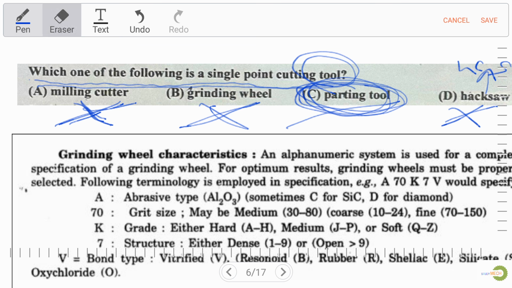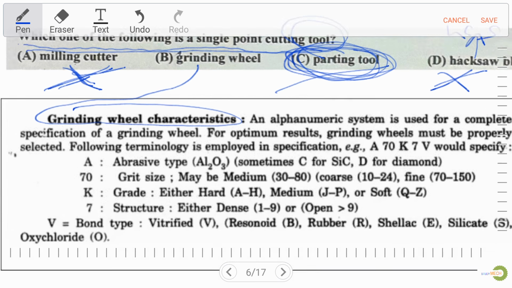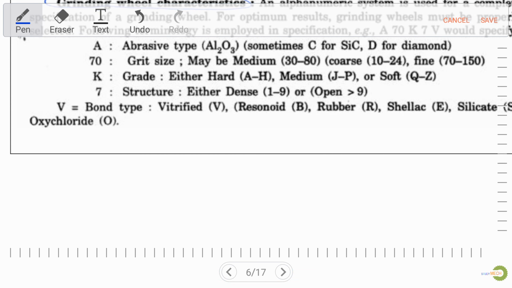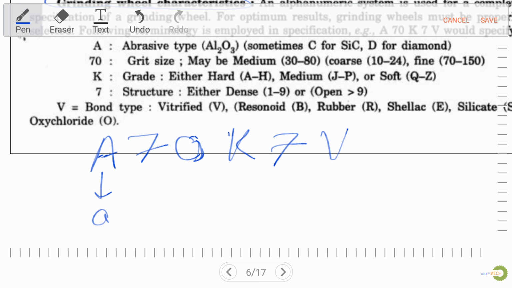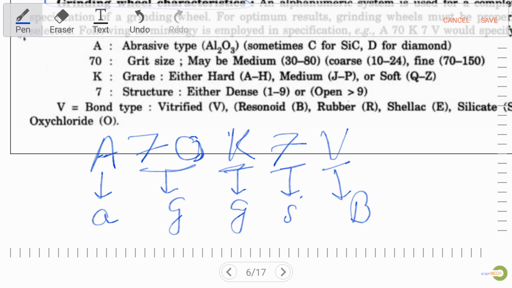Now in this question we must discuss some important terms for the grinding wheel, which are very important from an exam point of view. Sometimes a question will come in the exam, like specify the grid size of this grinding wheel nomenclature, like A70 K7V. Over here A represents abrasive, 70 represents grid size, K represents grade, S represents structure, and V represents bond.